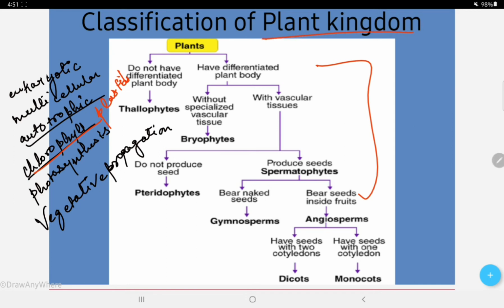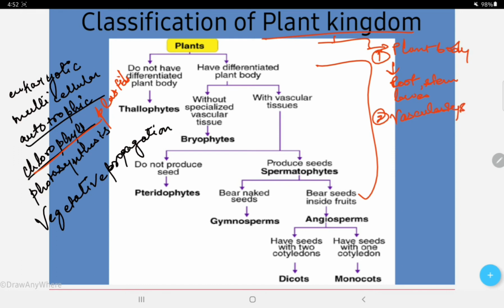This plant kingdom, as I told you, is subdivided into some subgroups, and this division is based on some criteria. The first criterion is the plant body, as in the presence or absence of a well differentiated body, for example a well differentiated root, stem, leaves. Okay, now the next criterion is the vascular system.